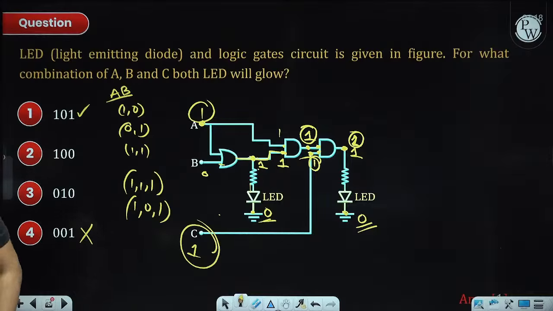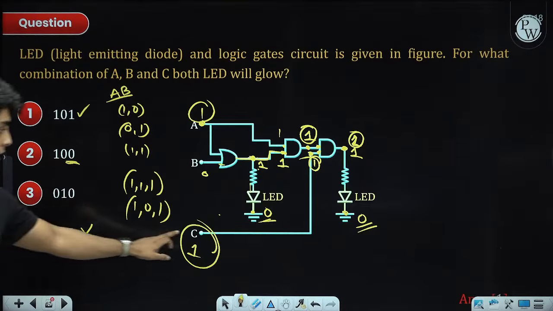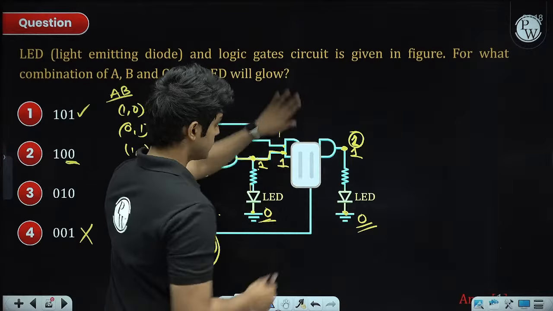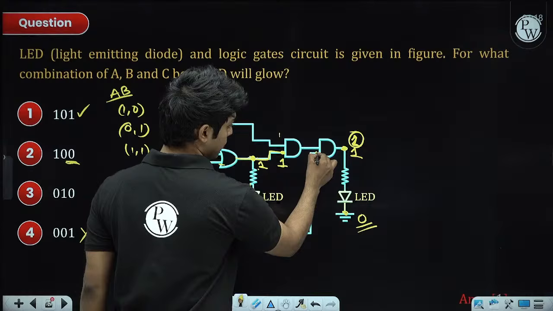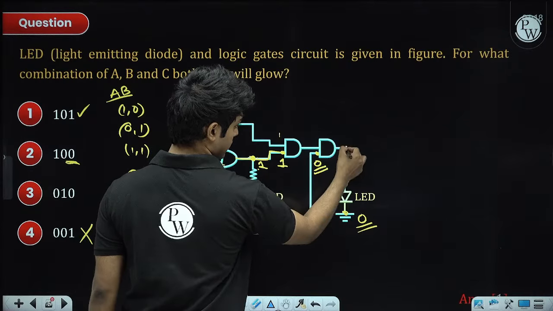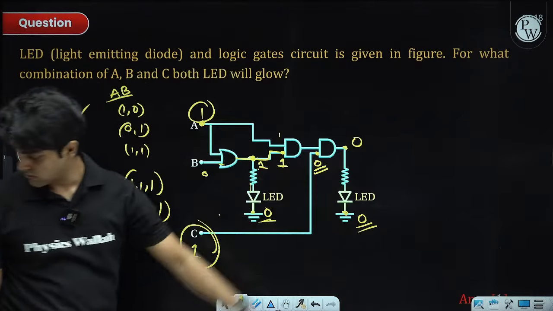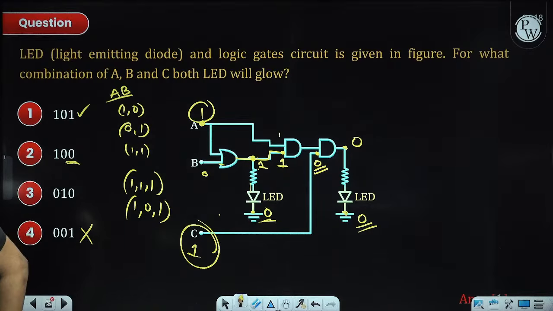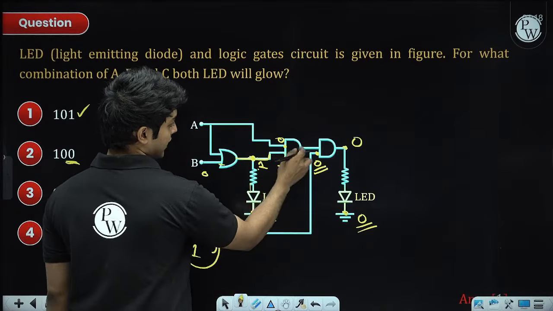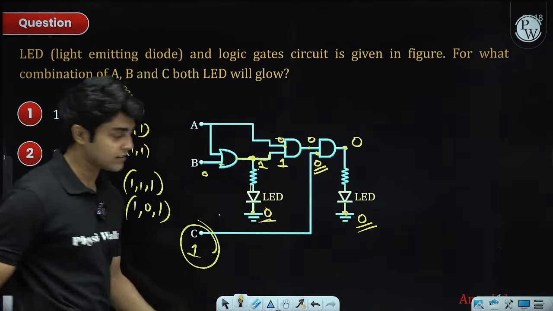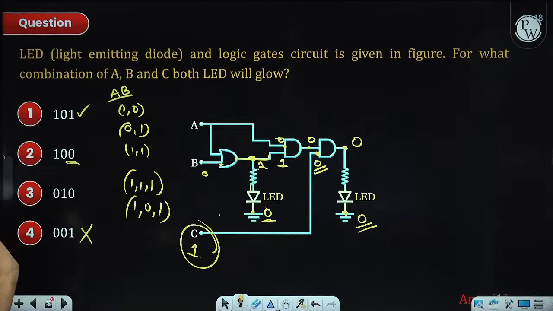It's option 2, are you saying for this question? No. Here if C is 0, then this input at the AND gate will be 0. And if one input is 0, here it will be 0, which means the LED won't glow, right? 0, 1, 1: if A is 0, then here the input is 0, then here it will be 0, right? So A cannot be 0.